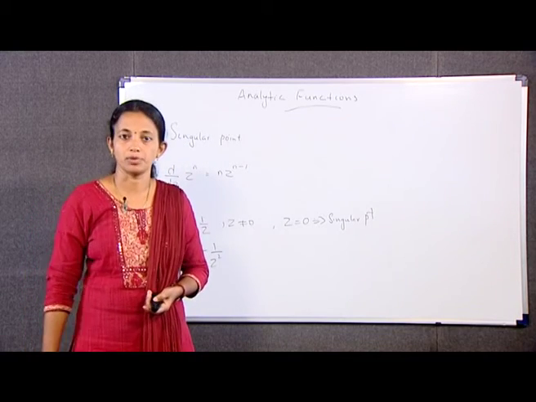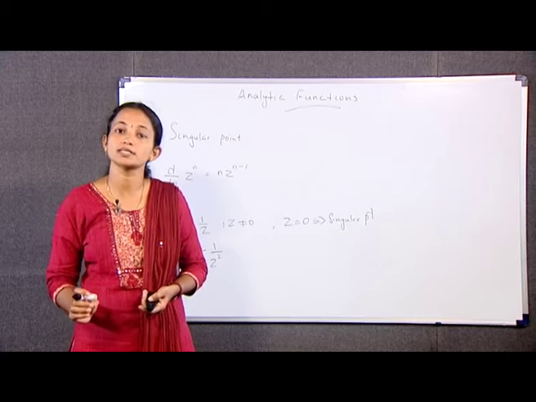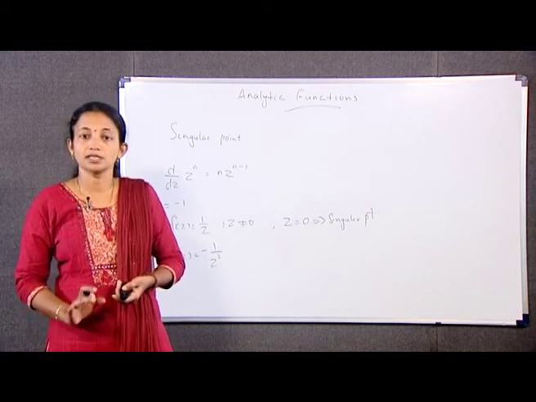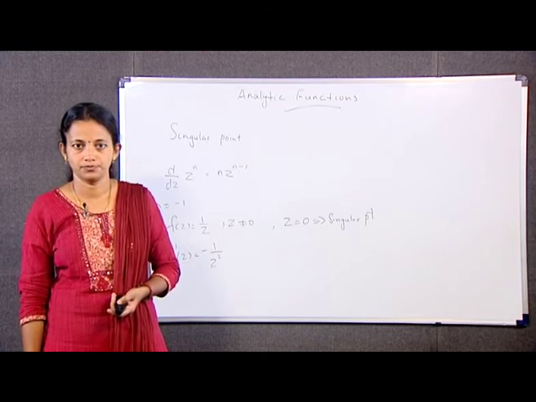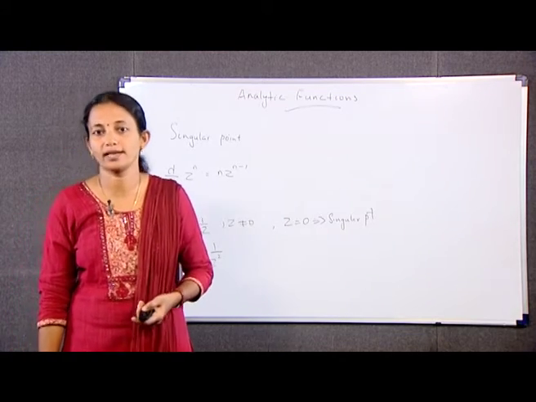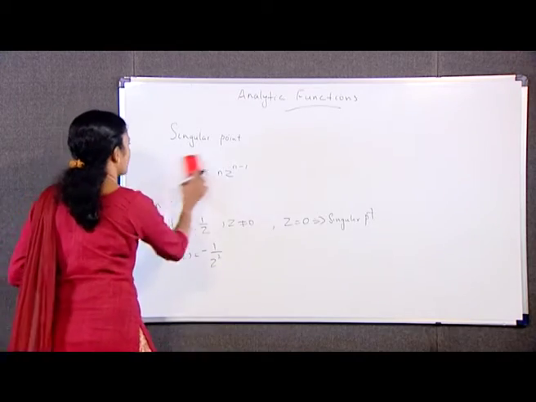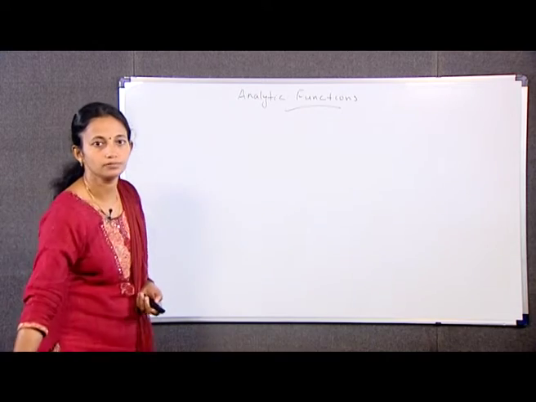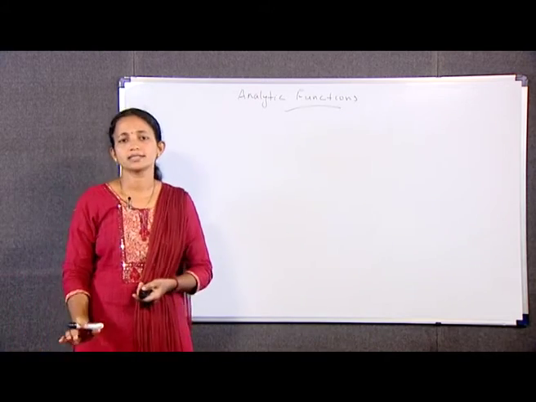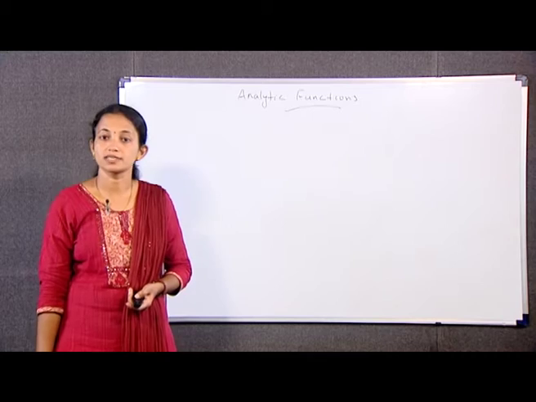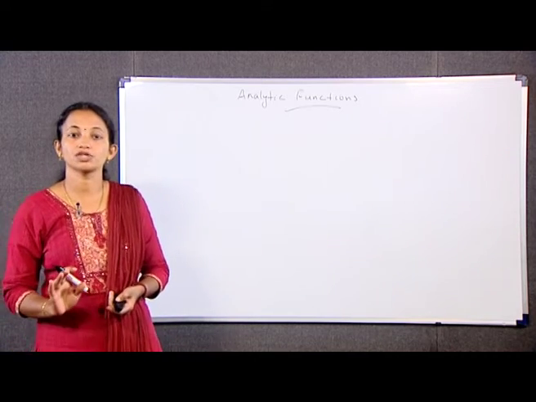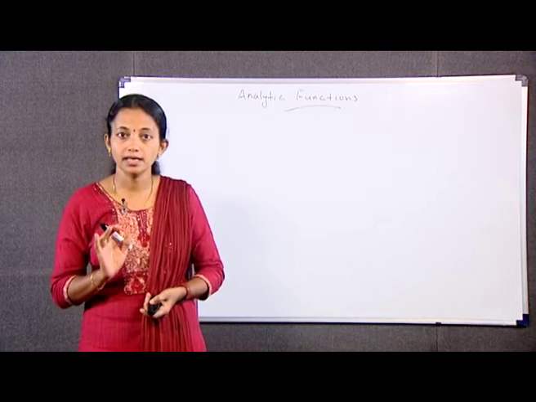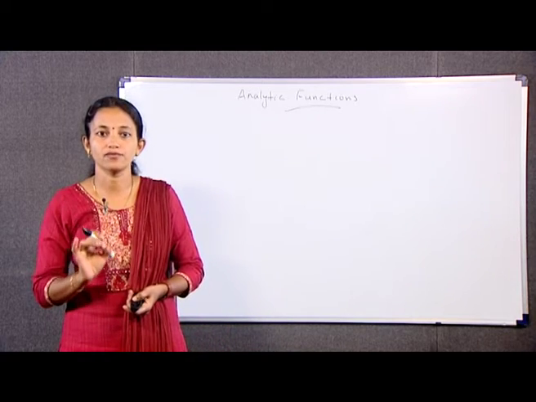Next, we have an example. f(z) is equal to mod z squared. It has no singular point since it is nowhere analytic. We have a necessary condition for analyticity. A necessary condition but not sufficient condition for a function f to be analytic in a domain D is clearly the continuity of f throughout D.